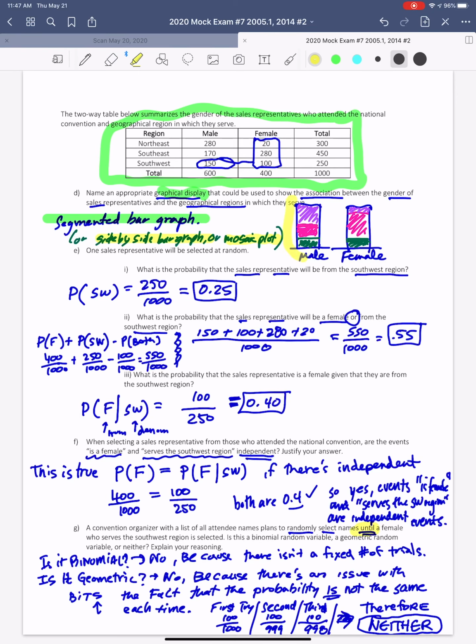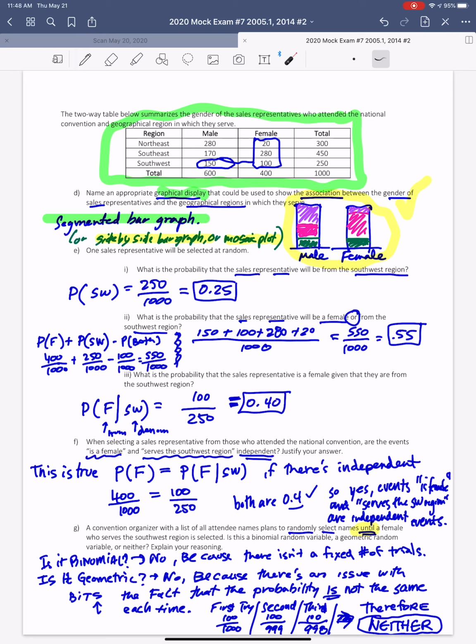So I actually took the time, you wouldn't have to do this for your test, but I took the time to show you what it would do, and notice this would be the right way to display this. Okay, now let's get to questions from this data. The first question is, what is the probability that a person is from the Southwest region? So notice, a person from the Southwest region, there's a total of 250 out of the full 5,000, so this is just a direct calculation.